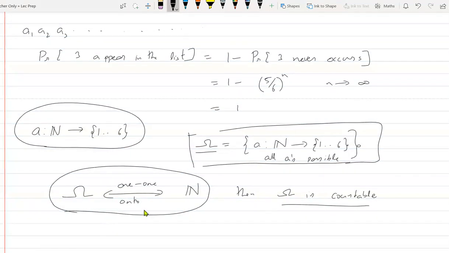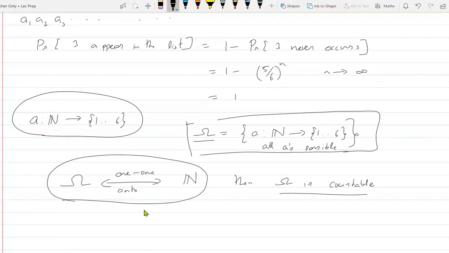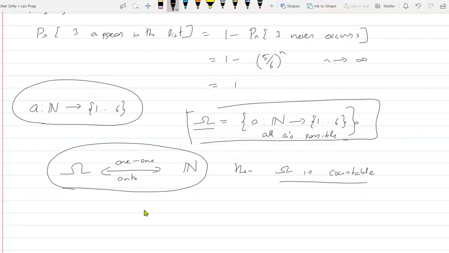So you need to tell me a 1-1 onto mapping like this. Sir, can we say that N to N is countable and N to 1 to 6 is just a subset of N to N? So this will also be countable. Sorry, N to what? So you are saying the set of all functions from N to N is countable, is it? Yes, sir.